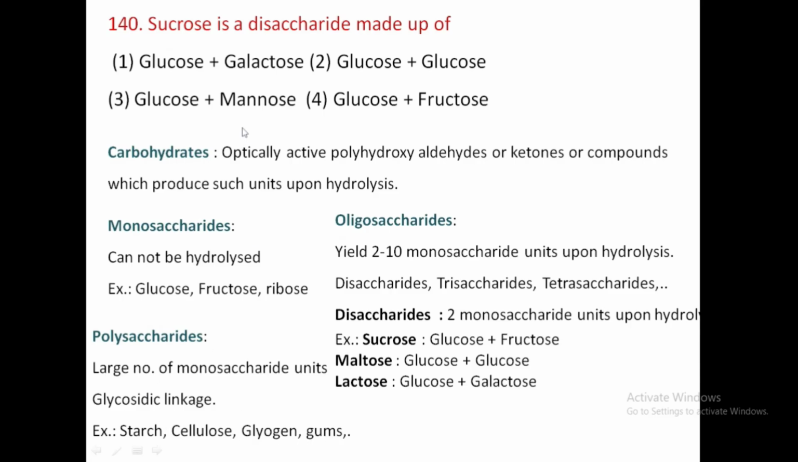So in the options, sucrose is a disaccharide made up of glucose and fructose. Lactose is a combination of glucose and galactose, and 2 glucose units combine to form maltose. There is no such combination between glucose and mannose, and it is not a disaccharide. Option 4 is correct, that is sucrose is a combination of glucose and fructose. Okay, thank you.